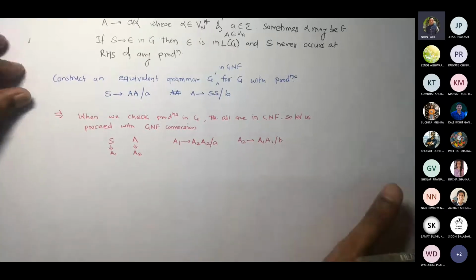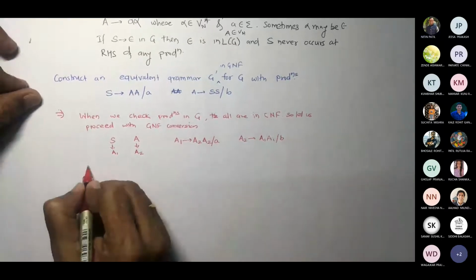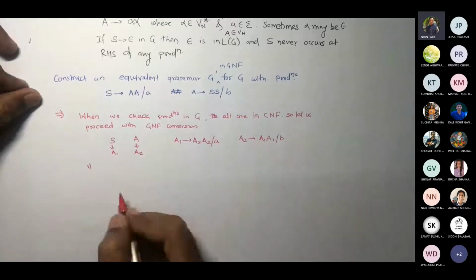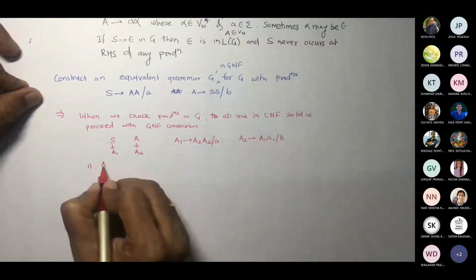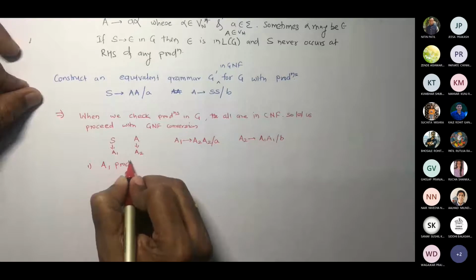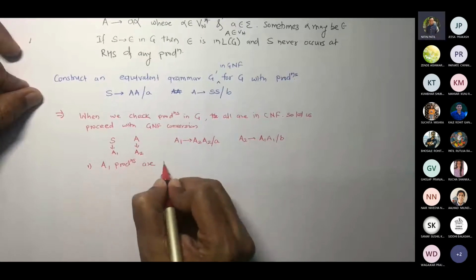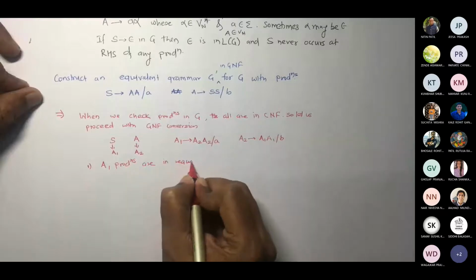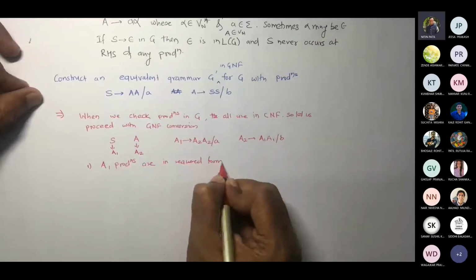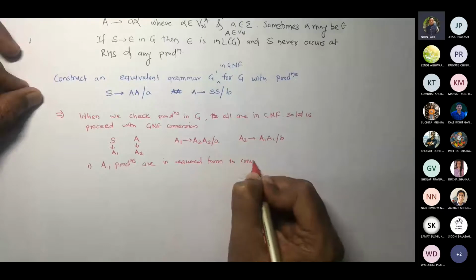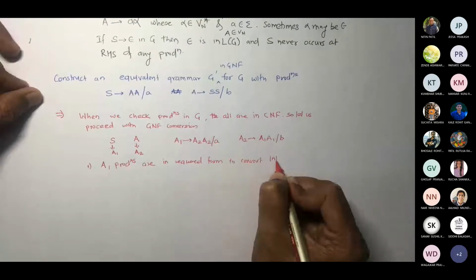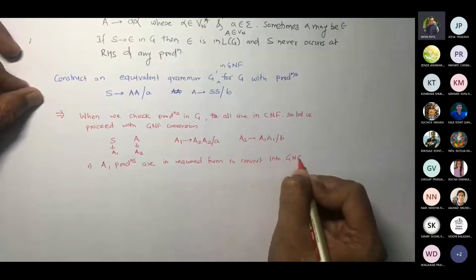So you write this. This is a substep: A1 productions are in the required form to convert into GNF. Okay.